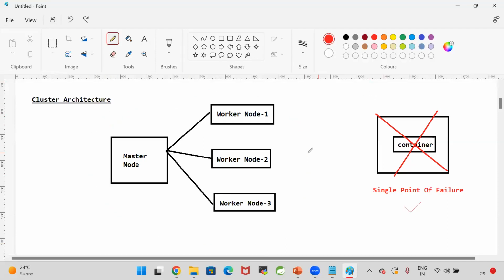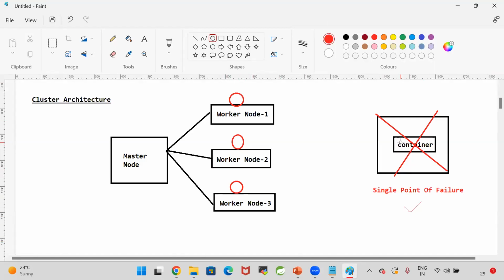What is the meaning of cluster? Master node will be available and worker nodes will be available. The master node is responsible to handle the work and assign the work to the worker nodes. For example, the Facebook application will run in worker node 1, will run in worker node 2, will run in worker node 3. So the same application will be executed in 3 containers. Those 3 containers will be created in 3 different machines, not in one machine.